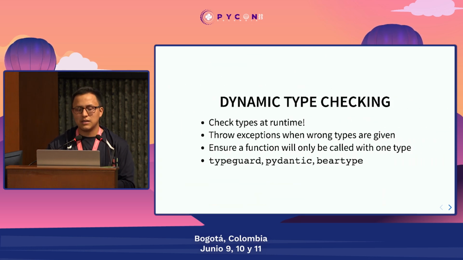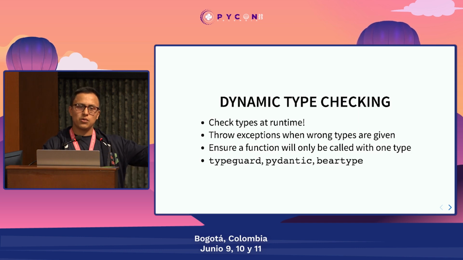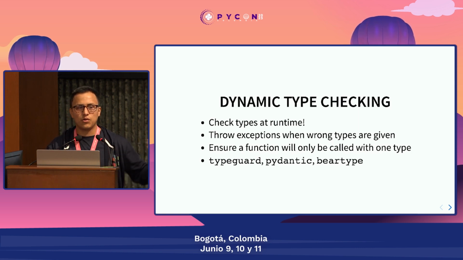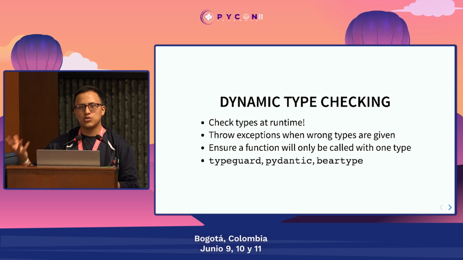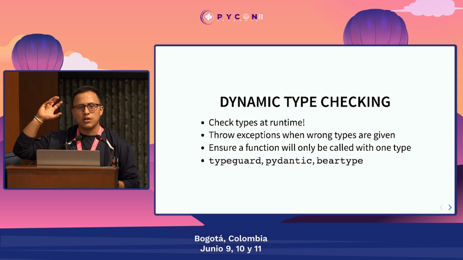And my last tip is about dynamic type checking. Up to this point, everything has been about how we can double check the types before we actually execute the code, right? Before runtime. But what if we want to go one step beyond and ensure that a function or a method is called just with that type?